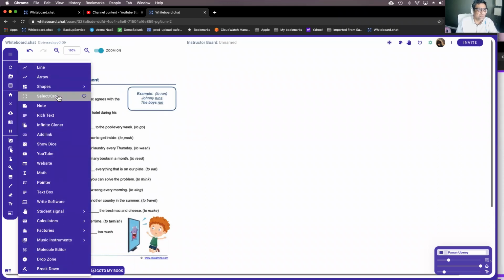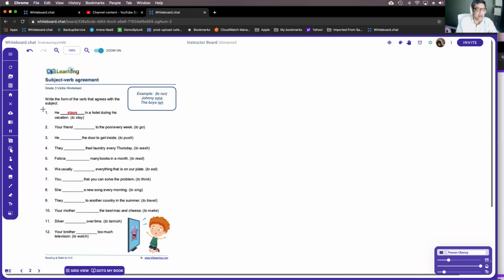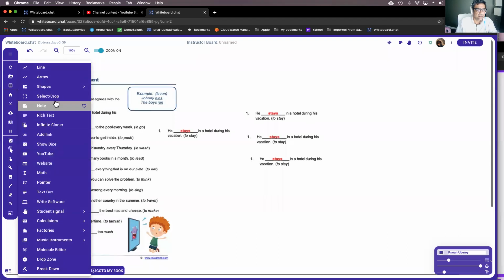We have a crop tool built in, or select tool built into whiteboard.chat. You can just use that. You can either copy a certain area from the PDF itself. So you can say, hey, create a copy, and then you can paste it as many times as you want, right? So if you wanted to create parts of the lesson, you can do that, or you can crop it to a certain area as well using the select tool.